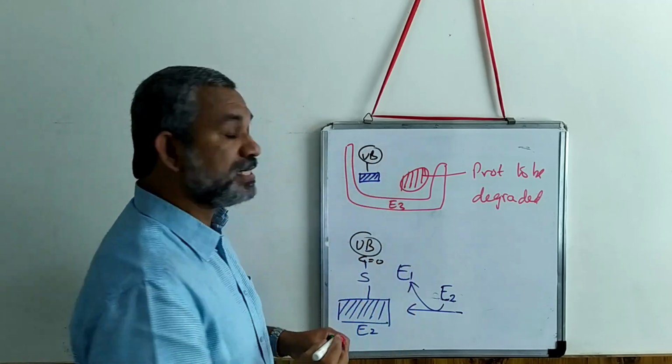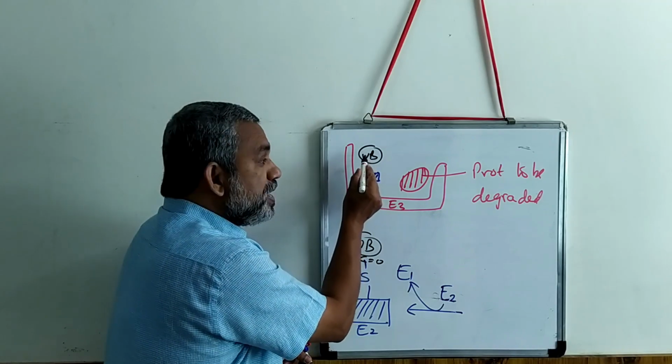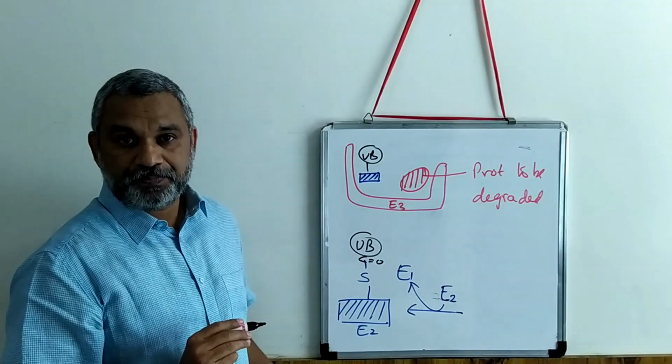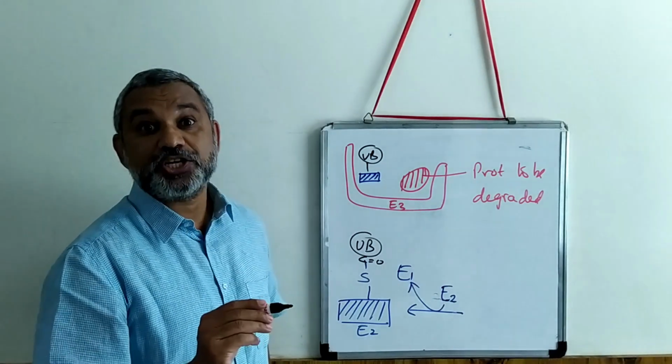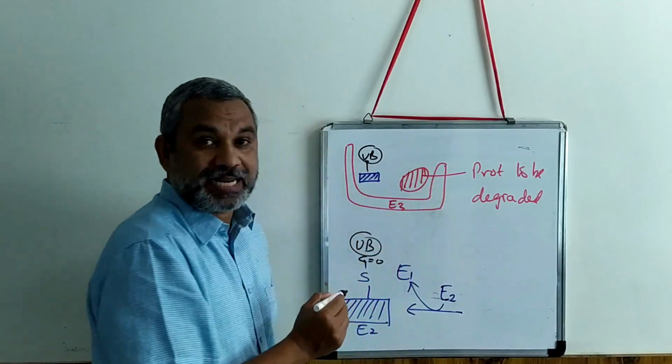UB is attached here. Now what E3 is going to do is transfer this UB to the protein to be degraded. Now remember, in the protein to be degraded, there has to be a lysine residue, and to that lysine residue this ubiquitin is attached.